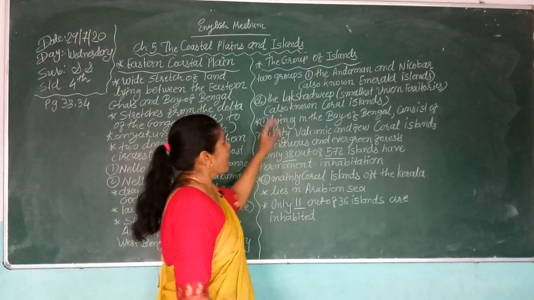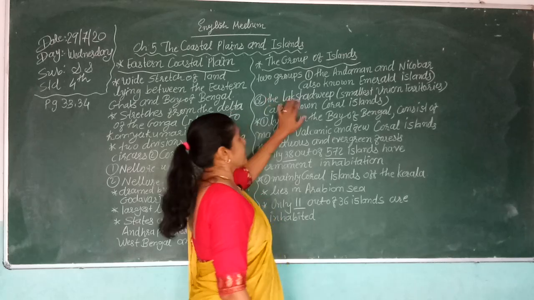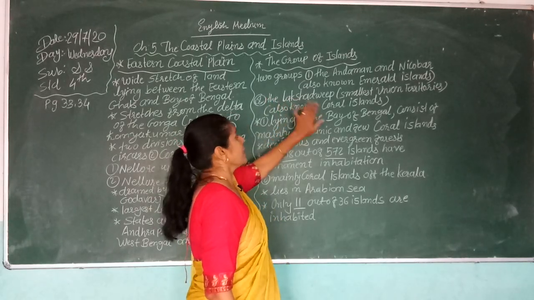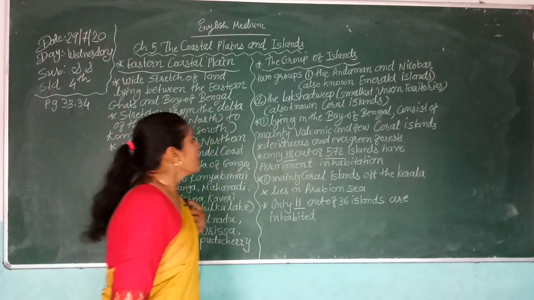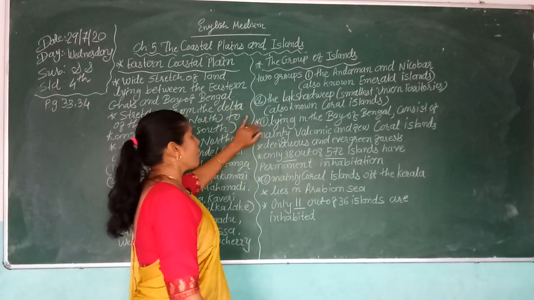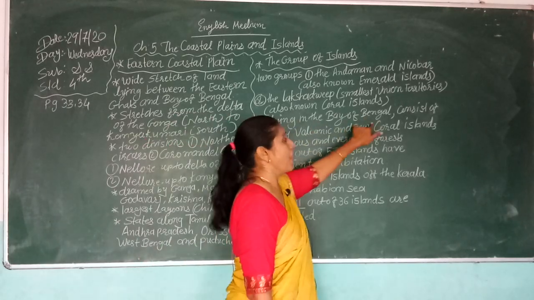We can say the Andaman and Nicobar Islands are also known as the Emerald Islands, but the Lakshadweep Islands are known as the Coral Islands.